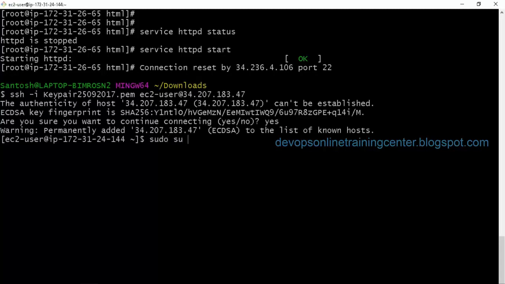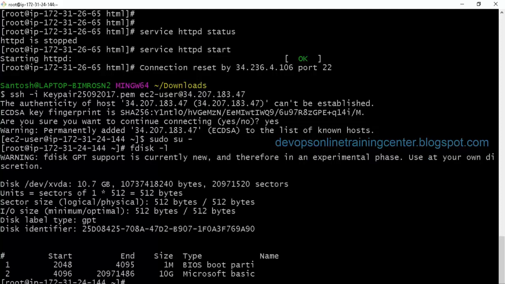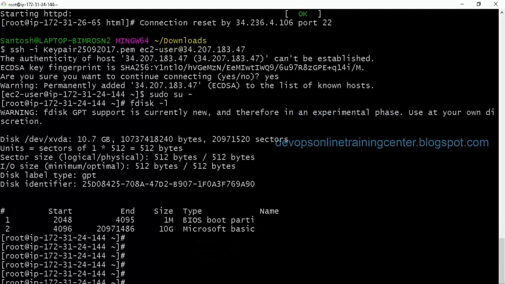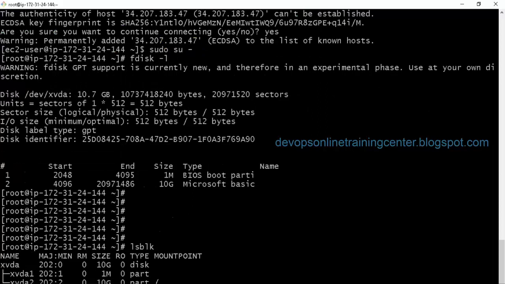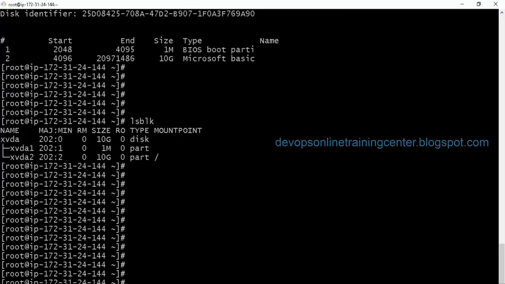Okay, so I log in as root. So how do we check the number of disks available on a machine? fdisk -l. Yeah, fdisk -l, right? Or there is also another way, right? lsblk. Using this also we can check the disks available and the volume groups inside it. So this is a disk we got by default, right?